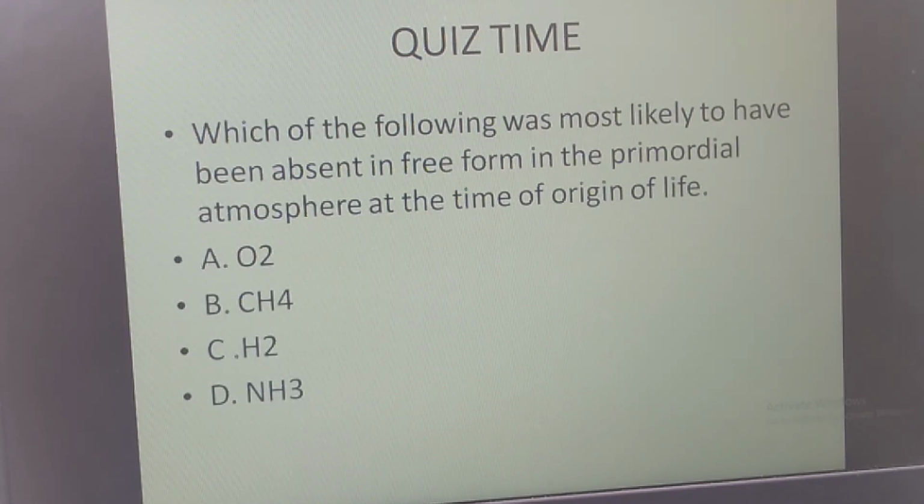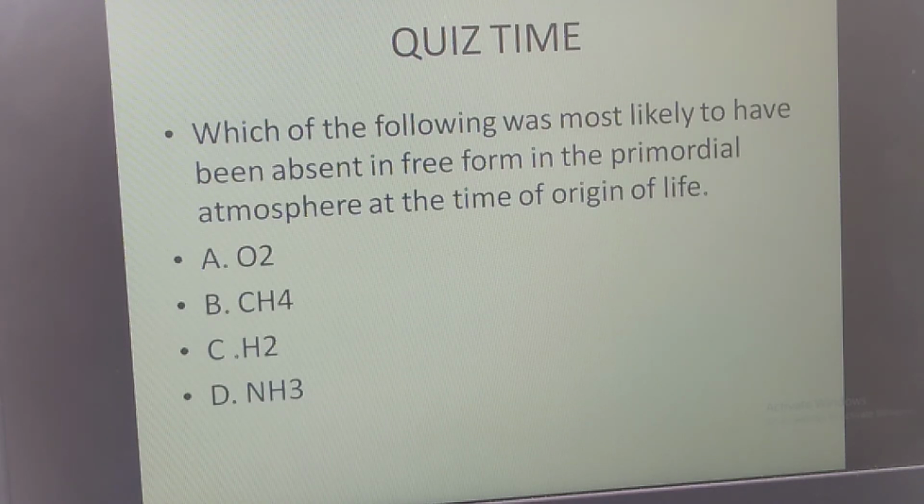Which of the following was most likely to have been absent in free form in the primordial atmosphere at the time of origin of life? Please quickly answer your option in the comments. So the question is, in the primordial atmosphere, in the sense in the primitive earth, which gas was not in the free form?